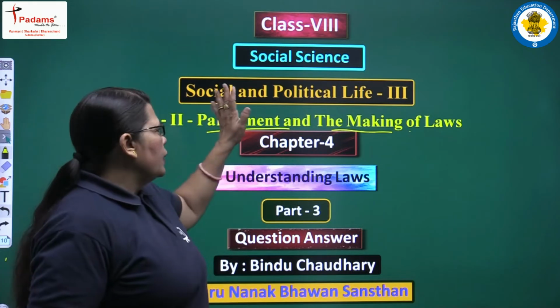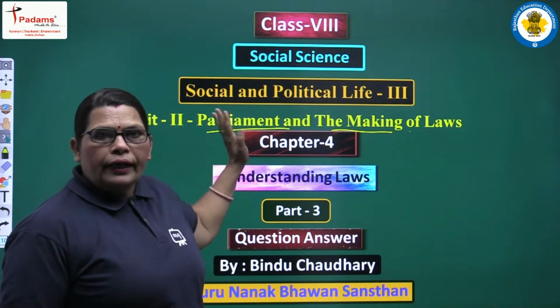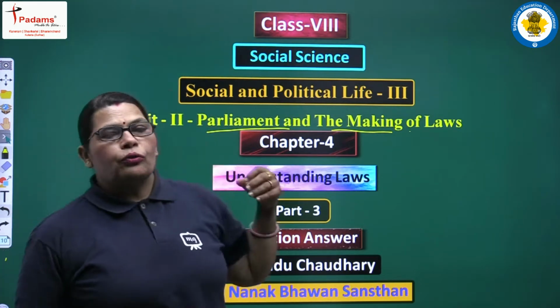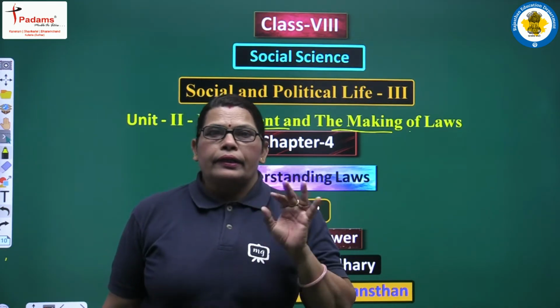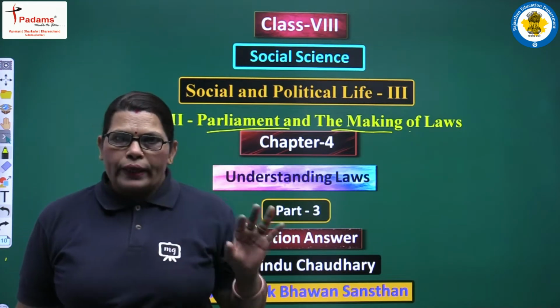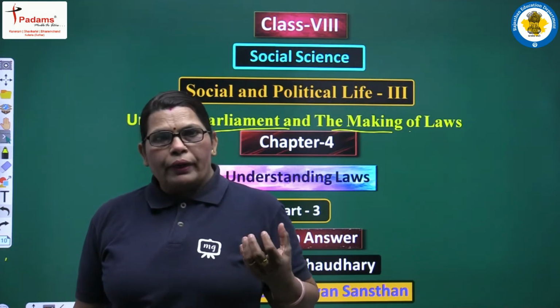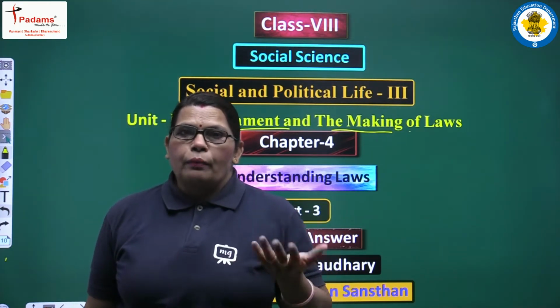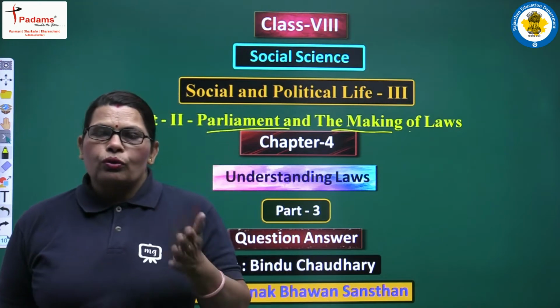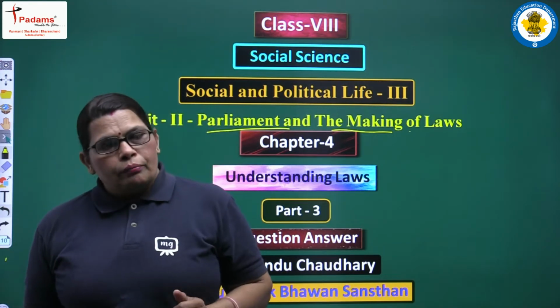We had studied earlier in our chapter 3 about the Parliament. Why do we need Parliament? Under that we had studied the importance of Parliament as well as how Parliament works with the help of Lok Sabha, Rajya Sabha and President.